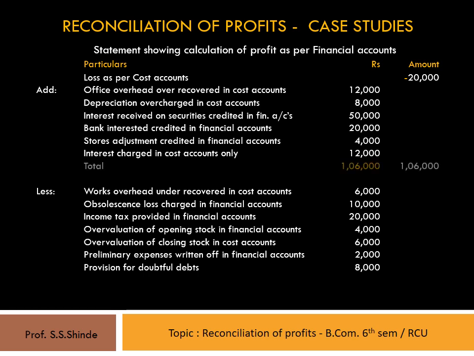So we total up the add column items, which works out to 1,06,000 shown in the outer column, and the balance when the loss is deducted comes down to 86,000. From this, the less items are deducted, 56,000. So the net effect is 30,000 rupees, which is profit as per financial accounts.